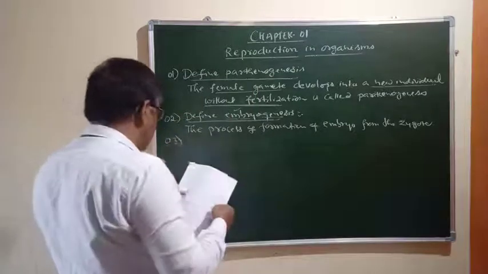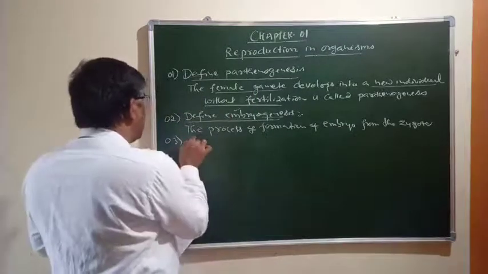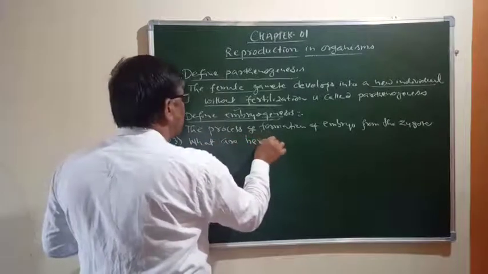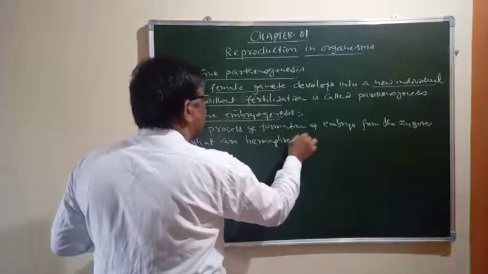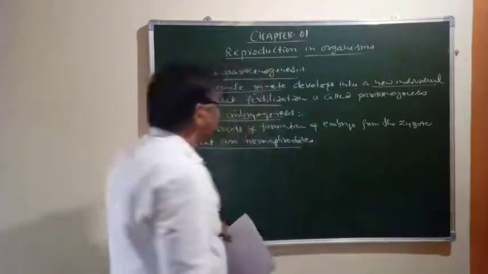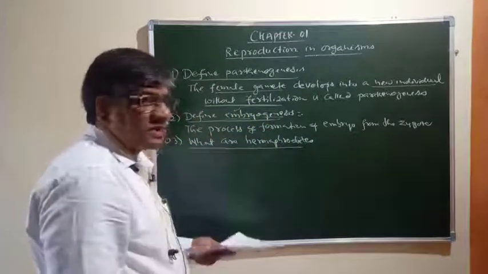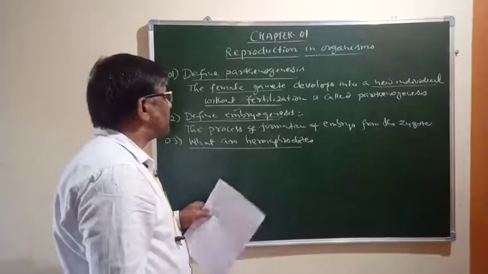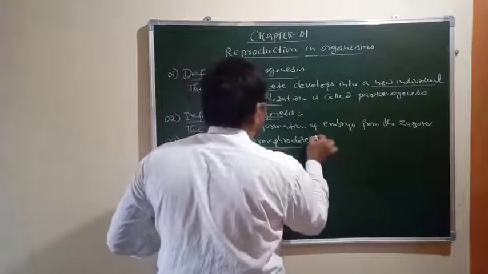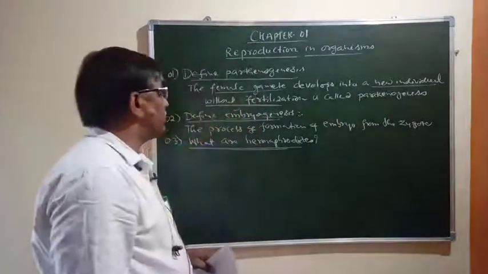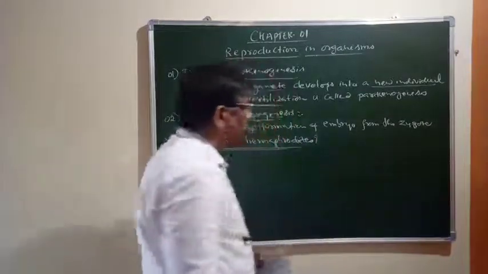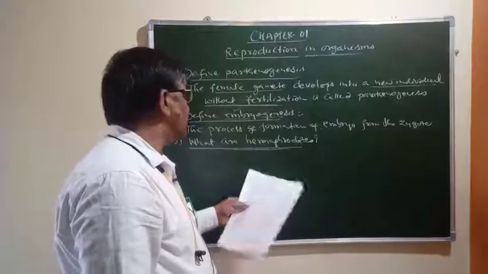Similarly, question number 3 is: what are hermaphrodites? This question may be asked for 2 marks or 1 mark. Suppose the question is only this much, what are hermaphrodites, then it will be for 1 mark. And if in addition they have asked for examples, then it becomes 2 marks.